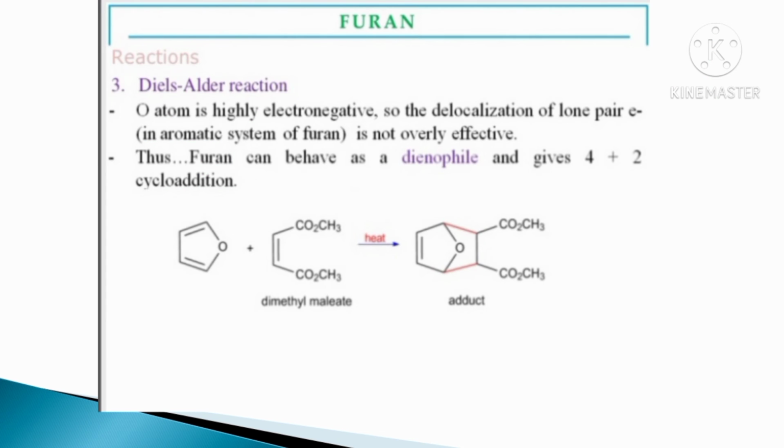Next, the Diels-Alder reaction. The Diels-Alder reaction is a 4+2 cycloaddition reaction. This is the structure of furan and this is dimethyl maleate. Furan is a diene and dimethyl maleate is a dienophile.